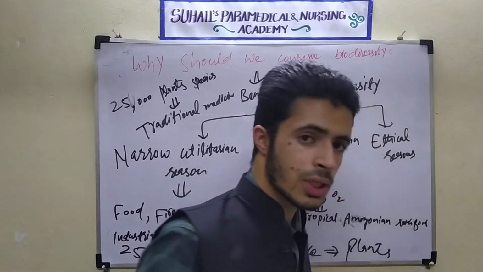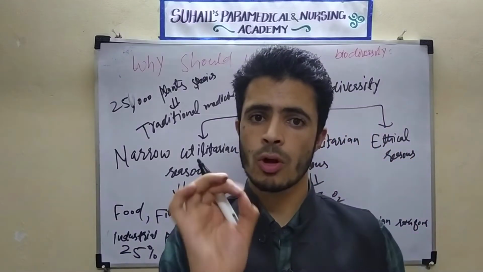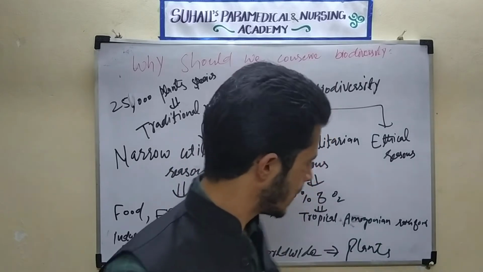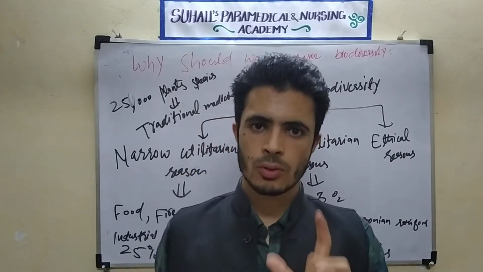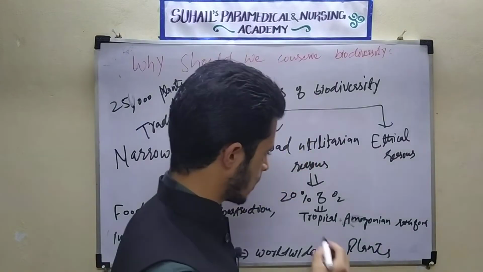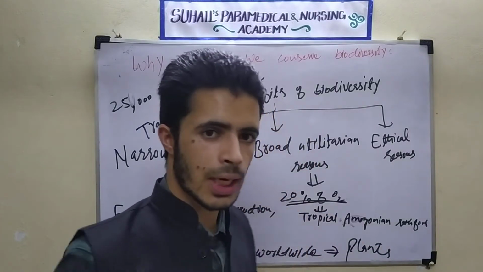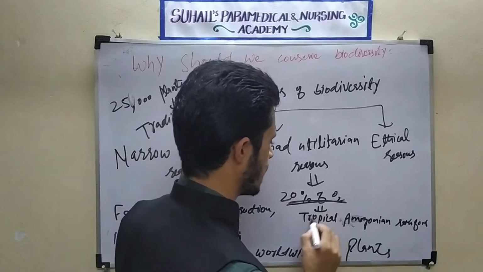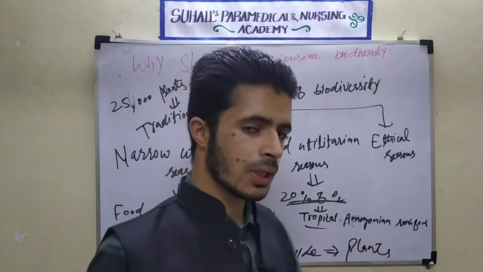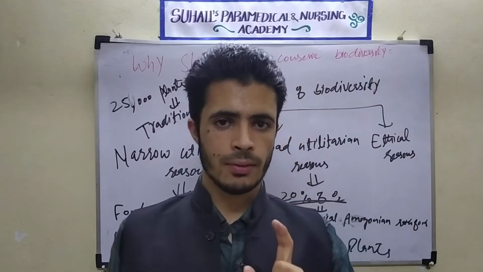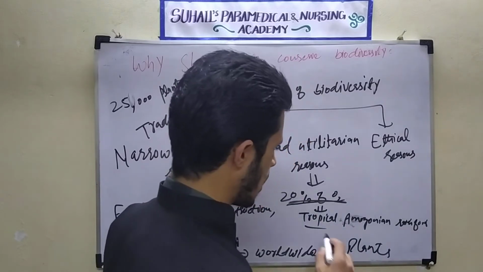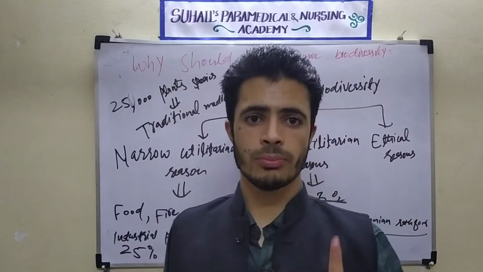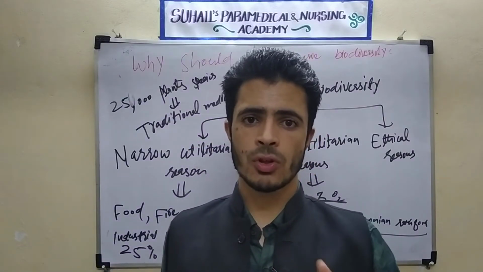Think about how beneficial and how important the tropical Amazonian rainforest is. The 20% of the oxygen present in the atmosphere is produced by the tropical rainforests. I already told you that tropical rainforests are called the lungs of the earth. They have the highest biodiversity on the earth.